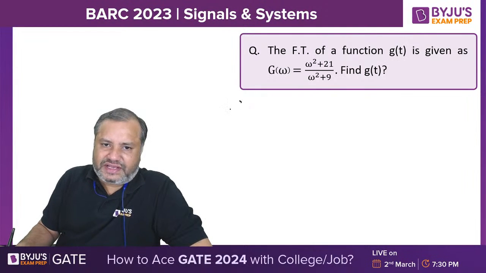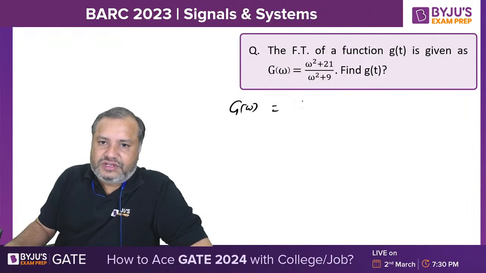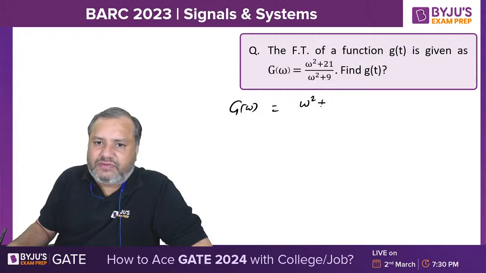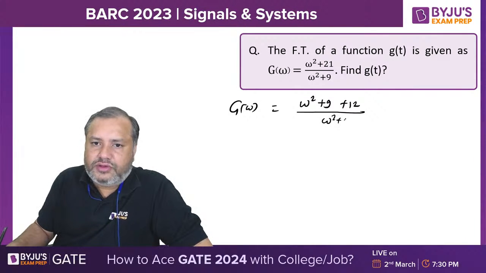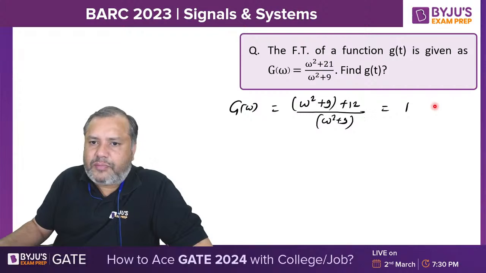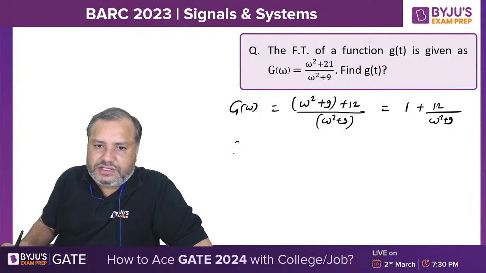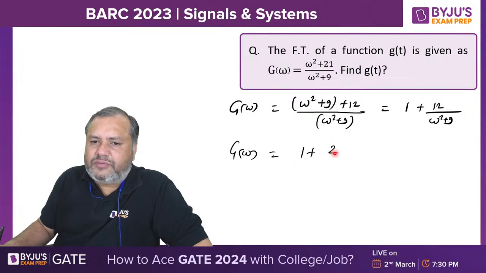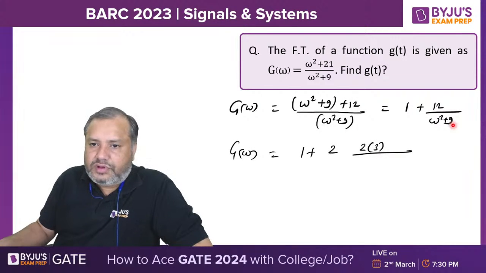This is pure mathematics. Omega square plus 21. 21 is split into two parts, 9 plus 12, and then you can separate. So omega square plus 9 upon omega square plus 9 is 1, and 12 upon omega square plus 9. Now see, g of omega is 1 plus 12, which can be written as 2 into 6, and 6 can be written as 2 into 3. 9 can be written as 3 square, and then omega square.